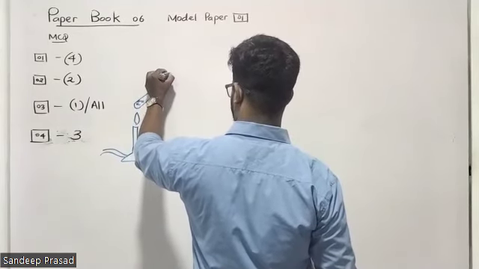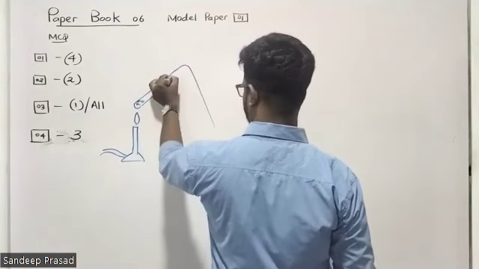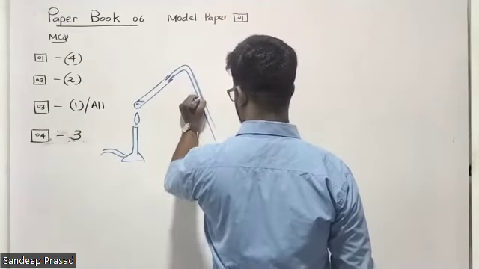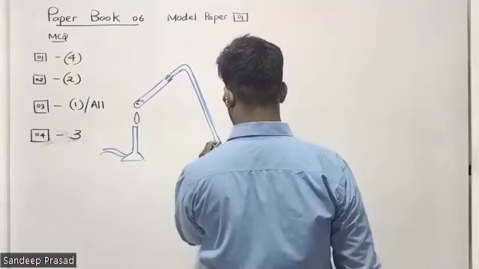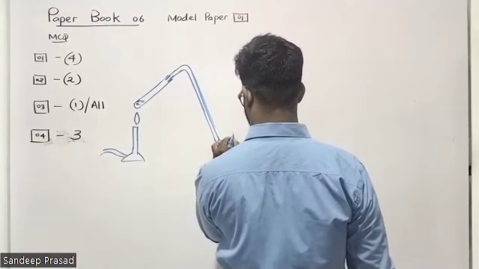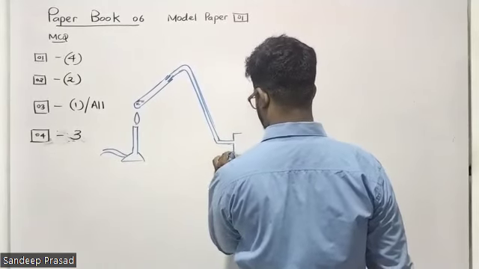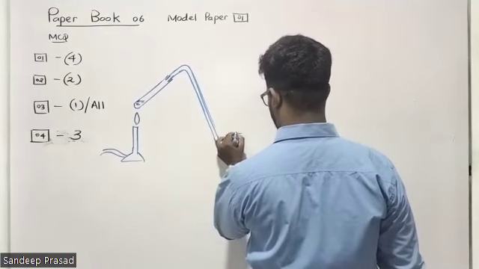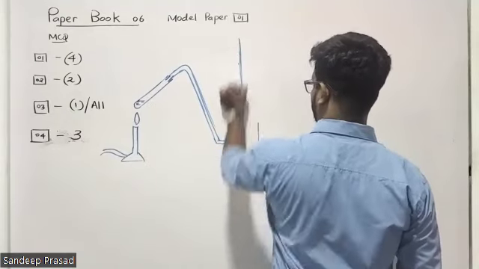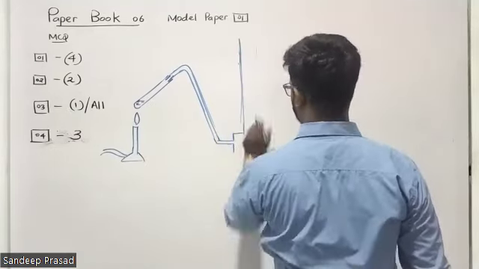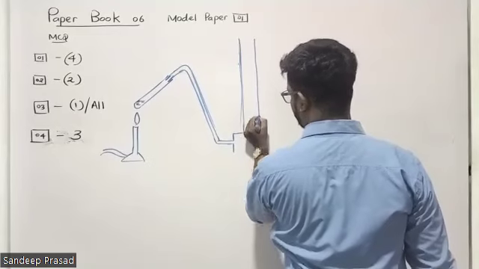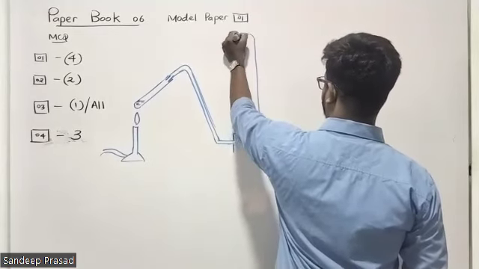And here we have the tube where oxygen gas is collected through the downward displacement.